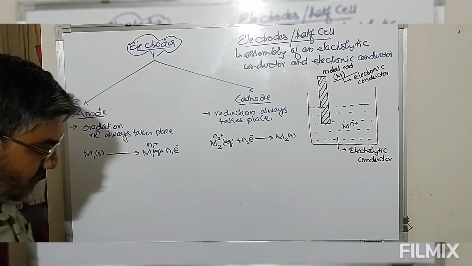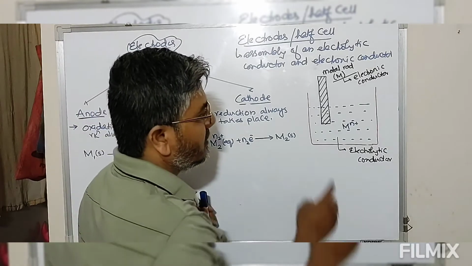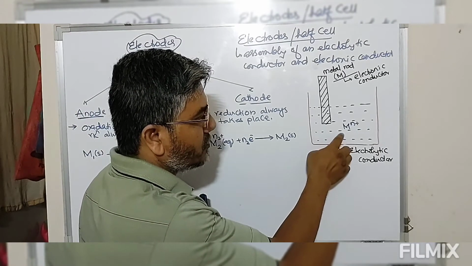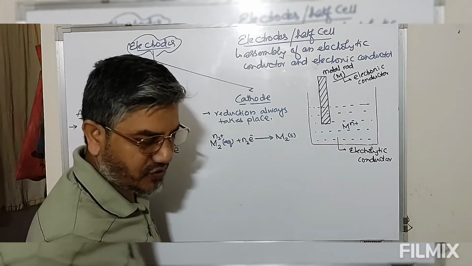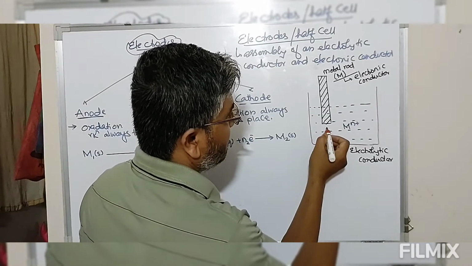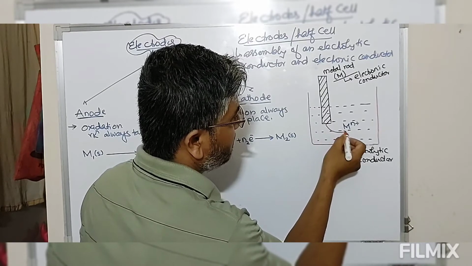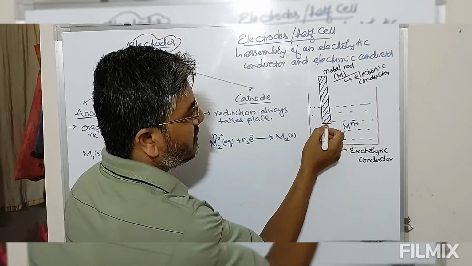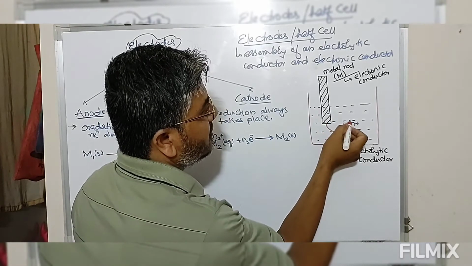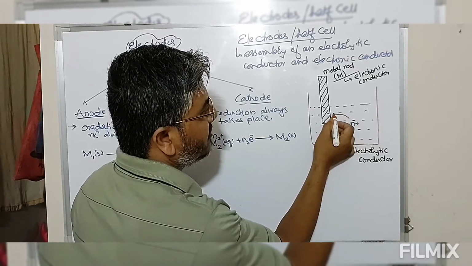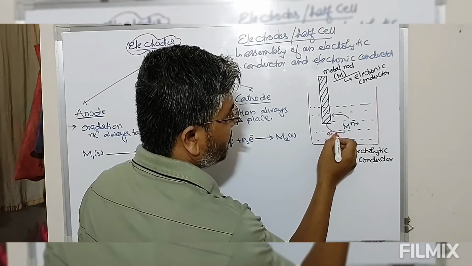Now look at this process. What is happening is, depending on whether this is acting as an anode or cathode, either this metal goes into solution. So for the oxidation process, the solid metal goes into solution. This is oxidation. Or this metal ion gets reduced to give you the metal.